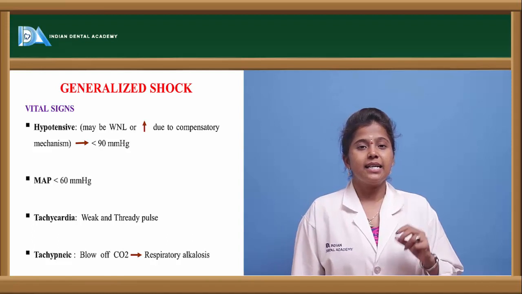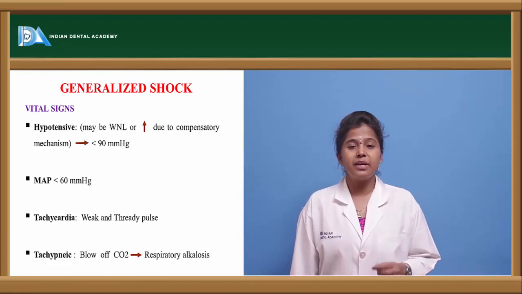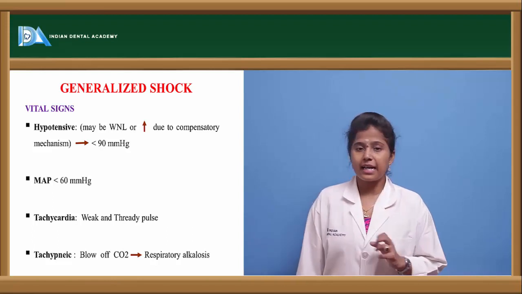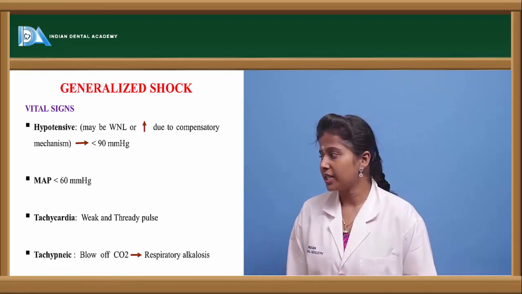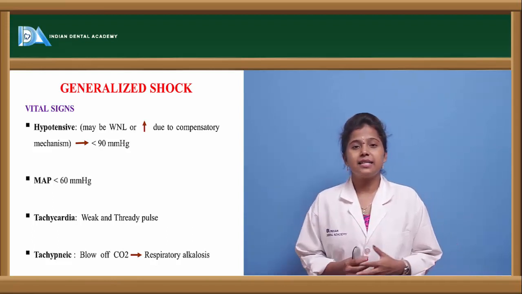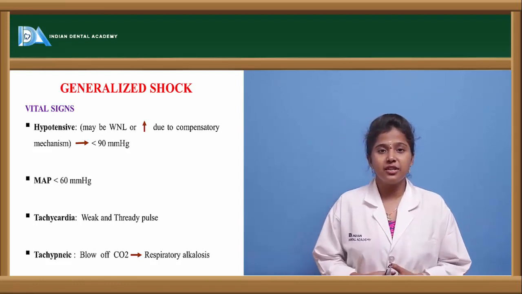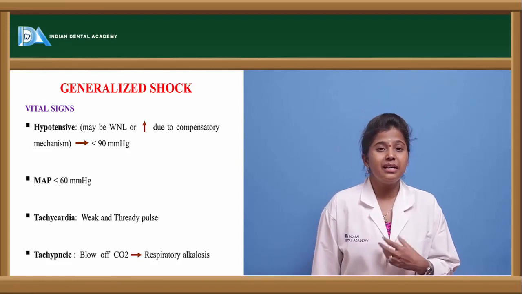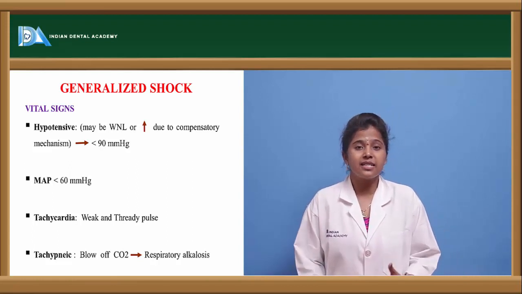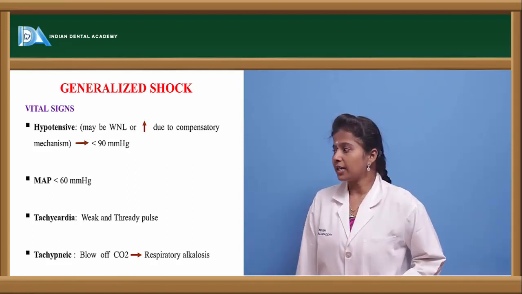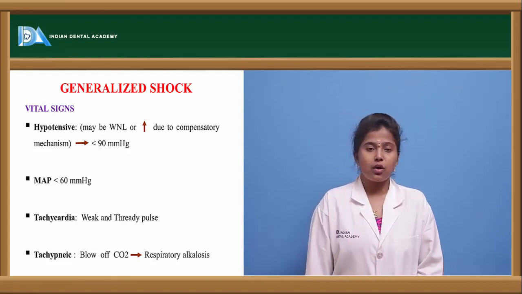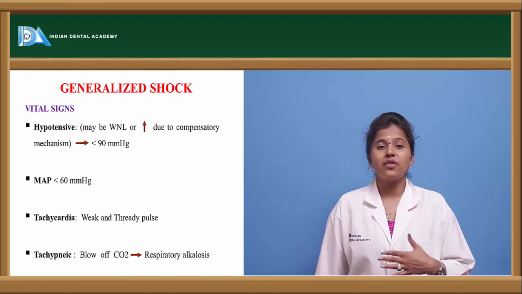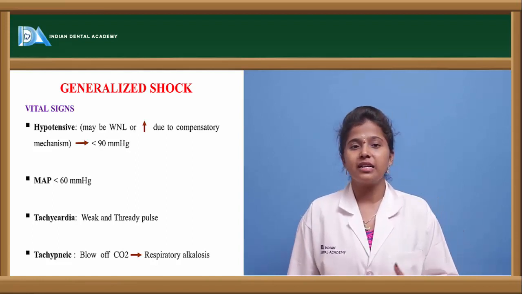And tachycardia is a condition where there will be decreased force of contraction of the heart, and in that tachycardia condition also shock is caused. And tachypnea is a condition where there will be rapid breathing, or difficulty in breathing, or sudden rapid breath. In that condition also shock is caused, and this rapid breathing occurs because of excessive carbon dioxide respiration.